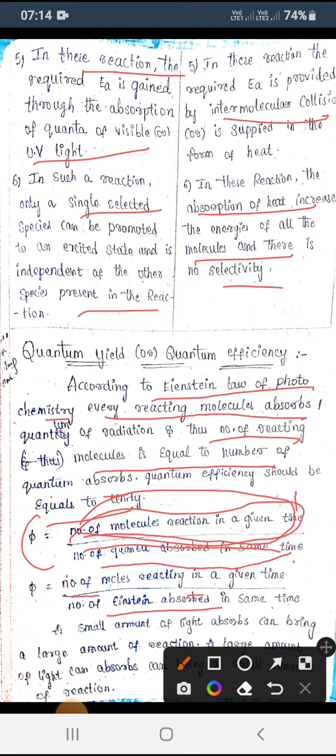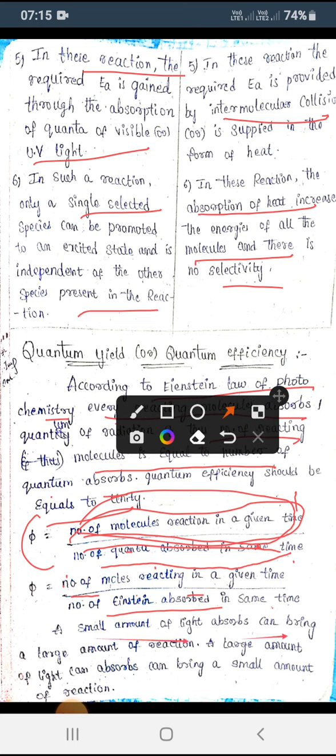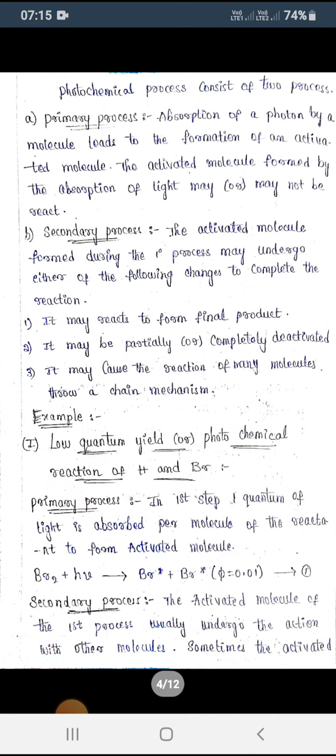Why? Because for the reacting molecules, for example H2 plus Cl2, there will be 2 moles at a given time, and how much light it is absorbing, that is moles and here Einstein. A small amount of light can be absorbed for a large amount of reaction, and a large amount of light can be absorbed for a small amount of reaction also. So this is nothing but quantum yield. In this we have primary process and secondary process. It consists of two types of process.